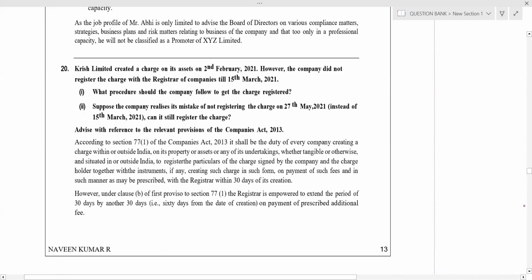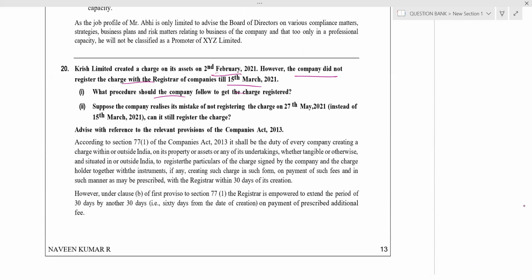Yes. Next, Krish Limited created a charge on its assets on 2nd February. However, the company did not register the charge till 15th March. What should be the procedure? So first, define charge. We will write the definition of charge. Charge is interest or lien created on the assets or undertaking of a company, which is within India or outside India. Assets can be tangible or intangible. We'll all be writing here.